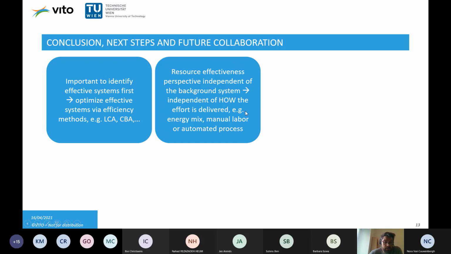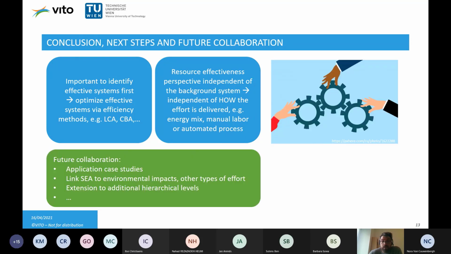So we don't really care how the effort is delivered. It can be based on different energy mixes of the system. It can be performed by manual labor or automated processes. It is not considered in the system, which means that we first analyze it independently of the background system. And this novel perspective gives us, in our view, plenty of opportunities.